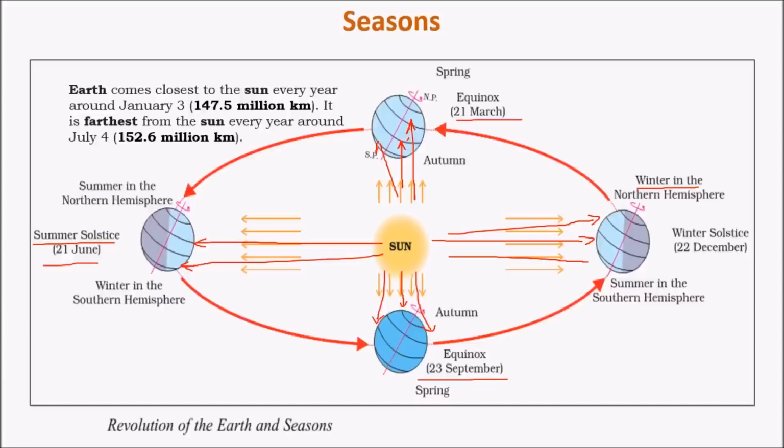And due to these different seasons and that is varying sun's rays, there are different pressure belts and wind systems created on the Earth's surface, in the Earth's atmosphere, which results in precipitation and various other climatic factors.